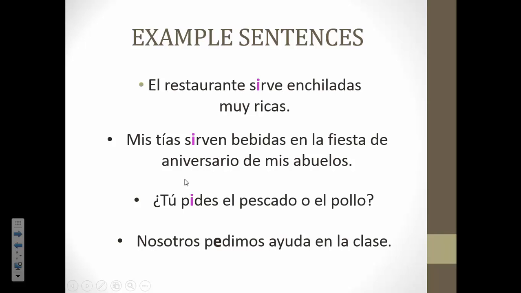Mis tías sirven bebidas en la fiesta de aniversario de mis abuelos. My aunts serve beverages at the anniversary party of my grandparents. Or sorry, that was kind of a strange translation. So at the anniversary party of my grandparents. Okay, so notice we stem changed E to I.